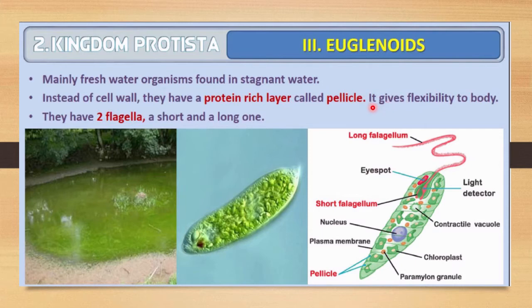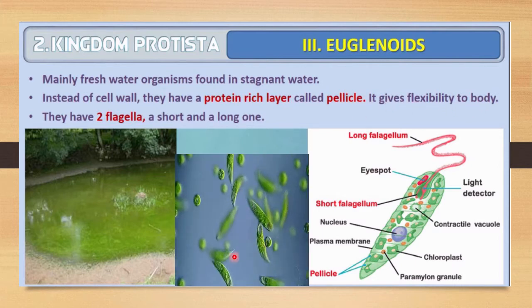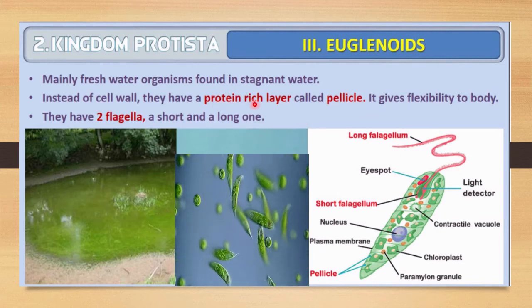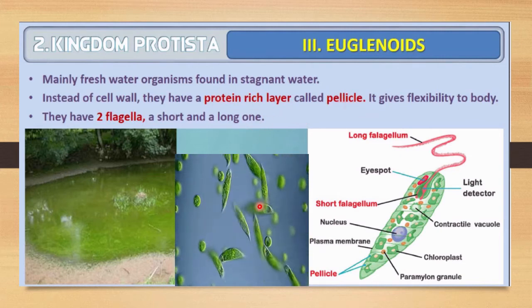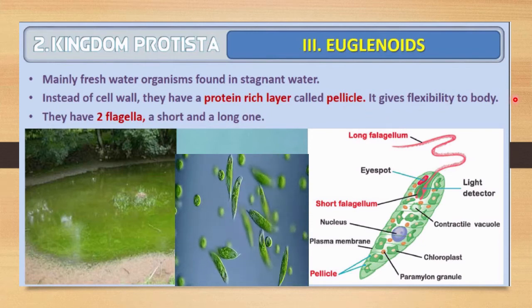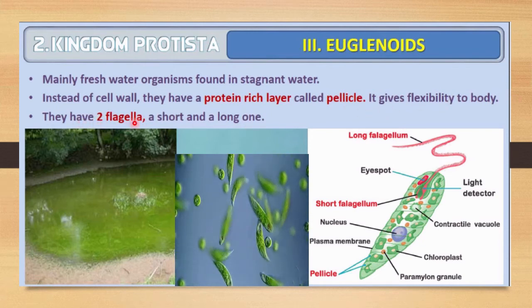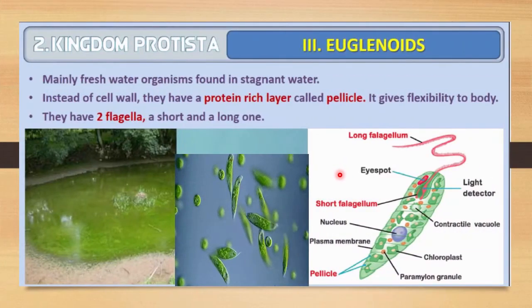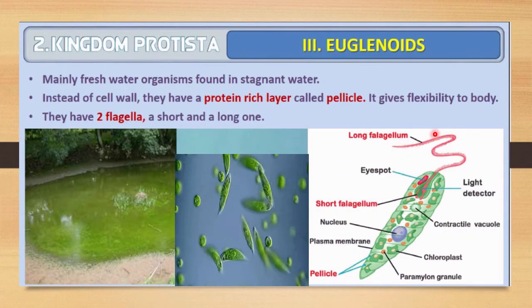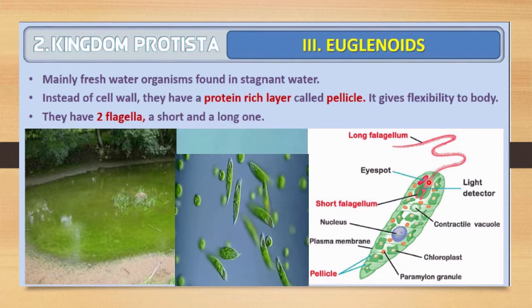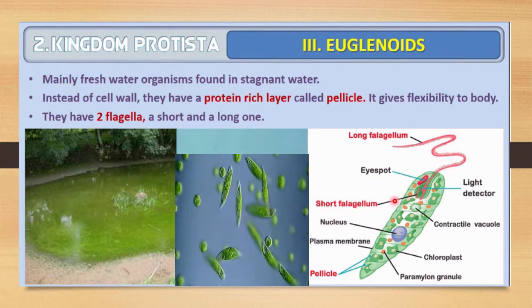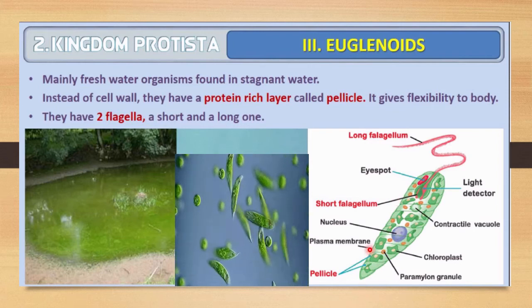It gives flexibility to the body. Here you can see how flexible they are and how they can move. This is just due to the protein-rich layer, the pellicle, outside the body. It gives flexibility to the body. They have two flagella, one short and one long. In this diagram, you can see this is the long flagellum in Euglena, and this is the short flagellum. Here it is indicated, this is the short flagellum, and the outermost layer is the pellicle.